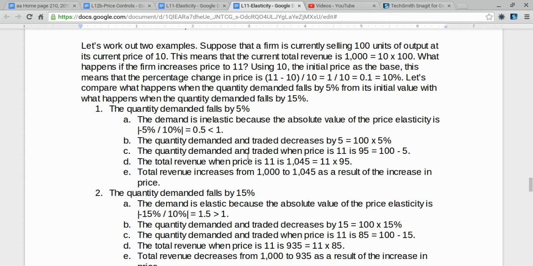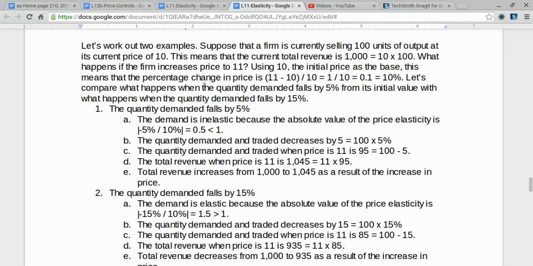Suppose that a firm is currently selling 100 units of output at its current price of 10. This means that the current total revenue is 1,000, which is price 10 times quantity 100. What happens if the firm increases price to 11? Using 10, the initial price, as the base, the percentage change in price is going to be 11 minus 10 divided by 10, 1 divided by 10, 0.1, or 10%.